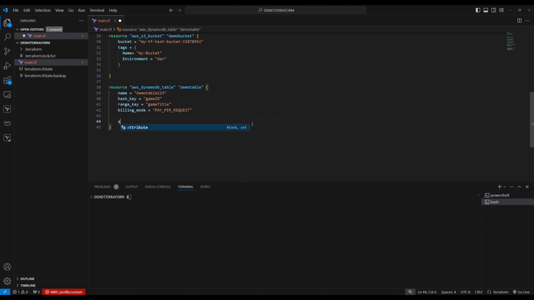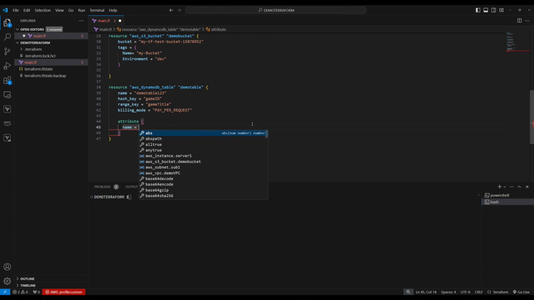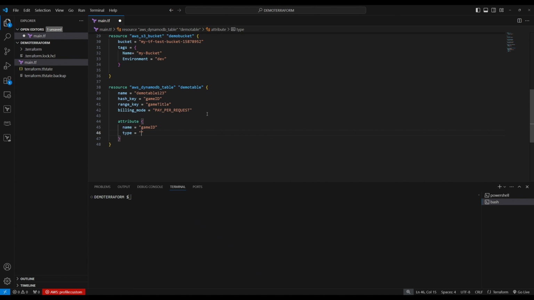Now attribute is a block. So here you're going to give name. What is the name? So we're going to give game ID, this one right here. Name ID, and then the type. So type will take, is it a string, number? So this is a number. So I'm going to give N, capital N.